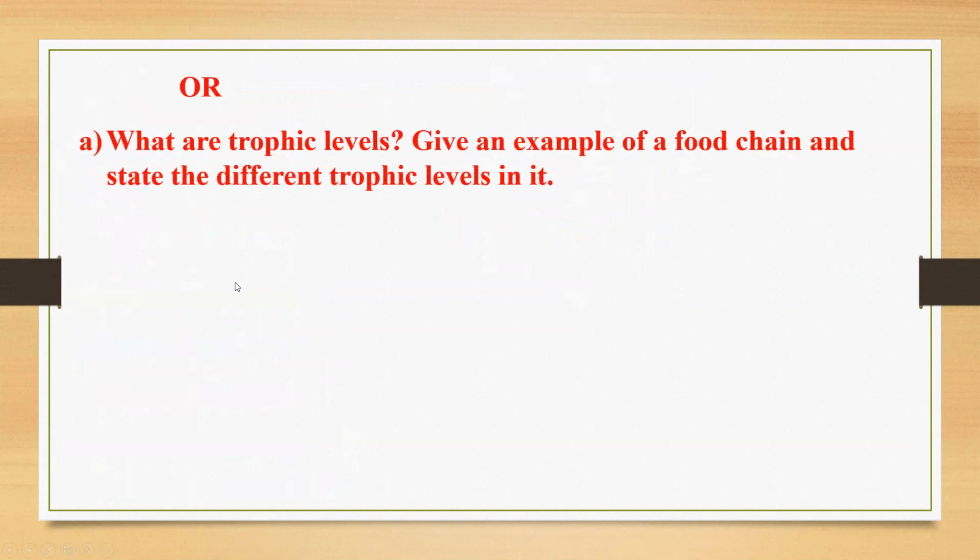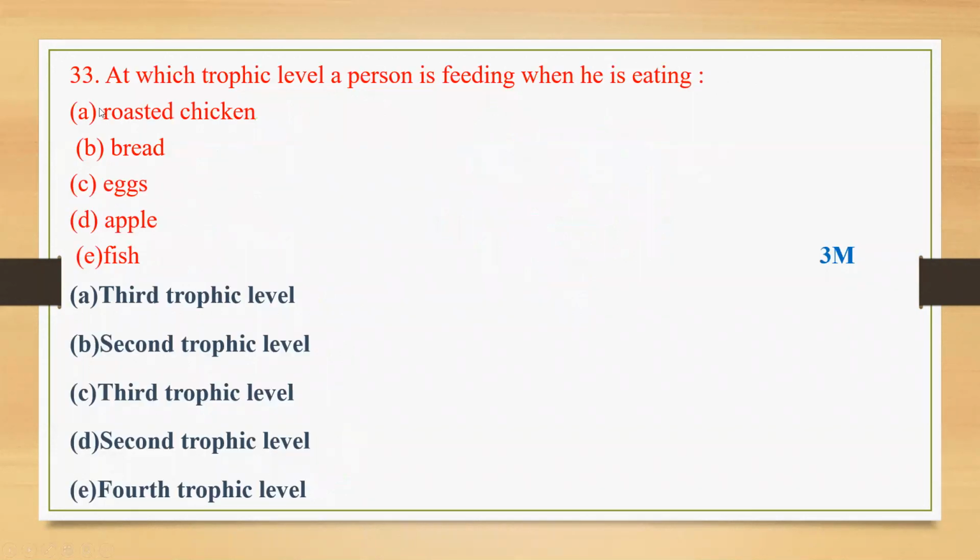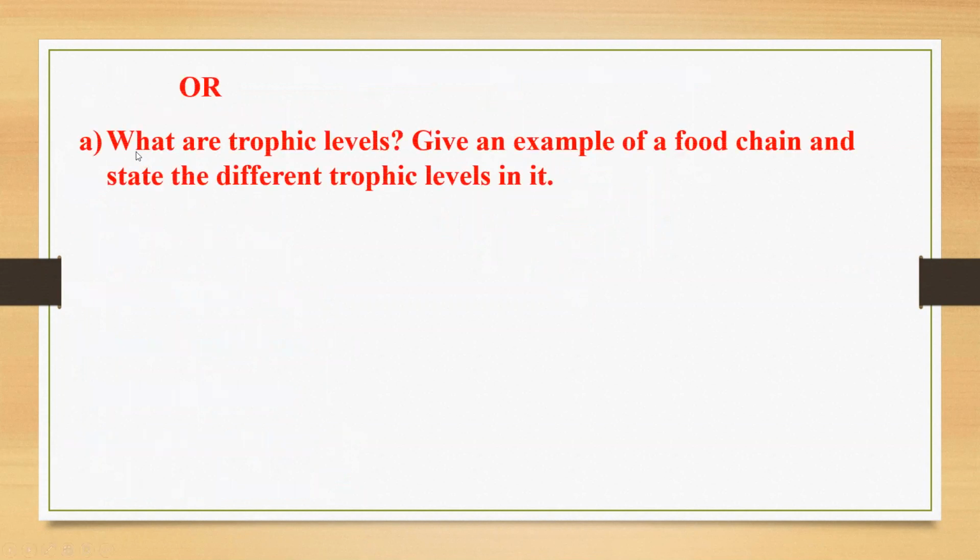Internal choice for this question. This is the A question. We'll move to the B question. Here, what are trophic levels? Give an example of a food chain and state the different trophic levels. This is the internal choice for the 33rd question. A, what are trophic levels? Give an example of a food chain and state the different trophic levels in it.